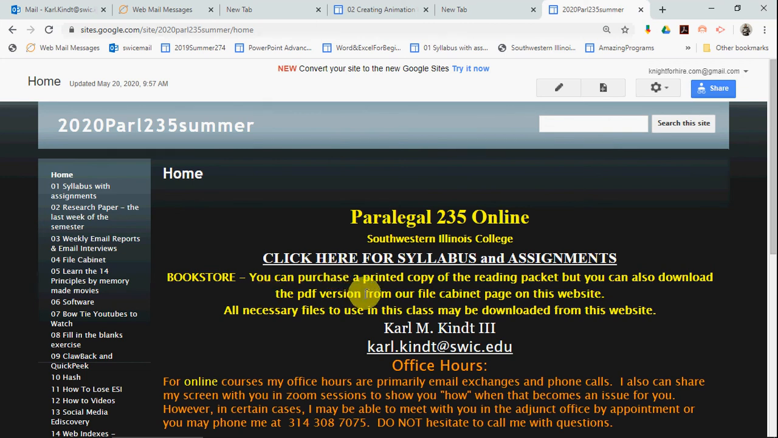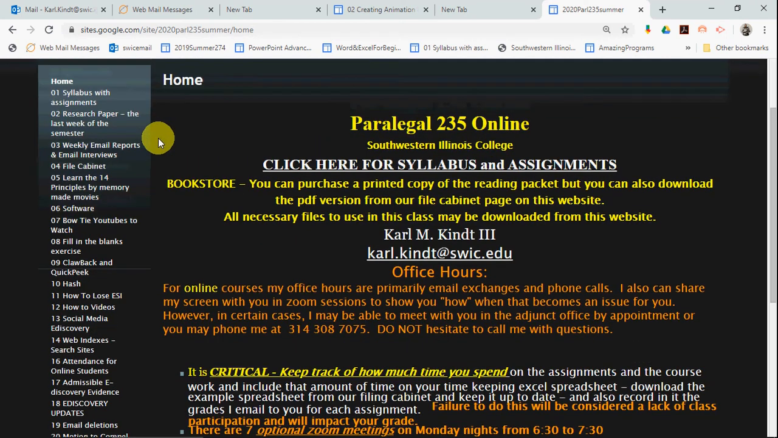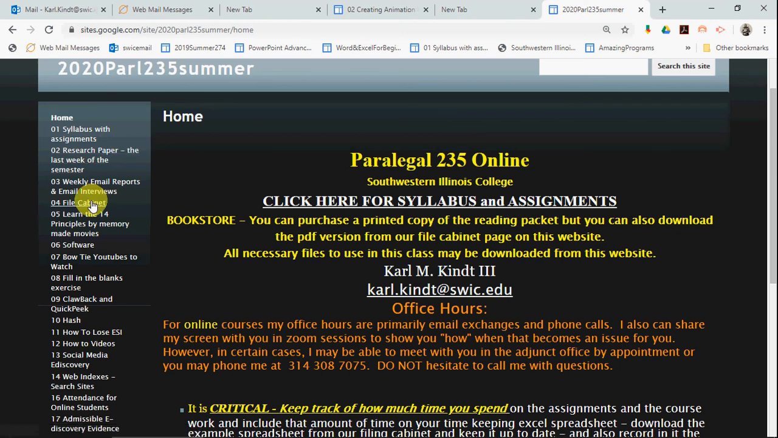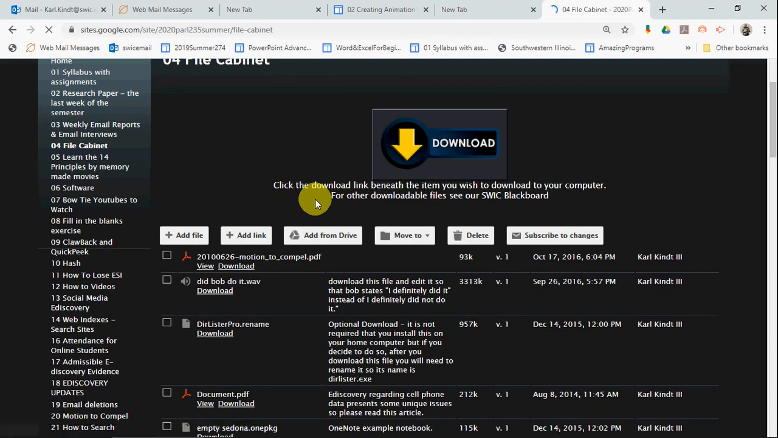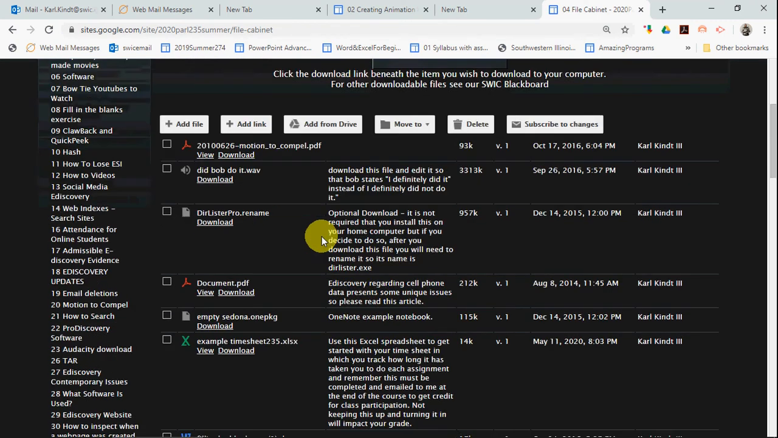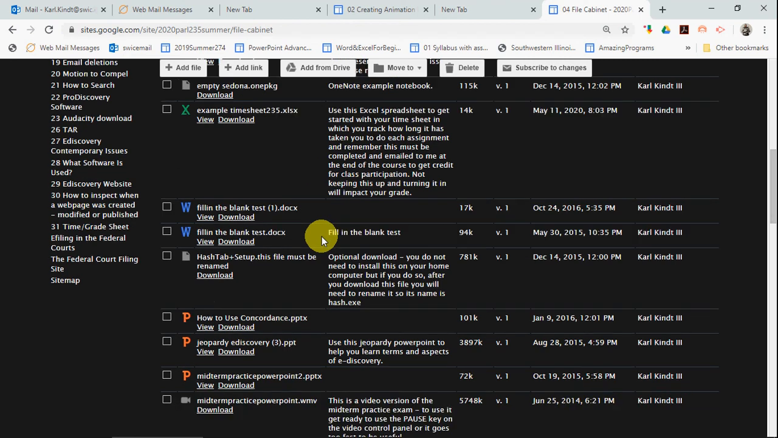The bookstore, you can purchase a printed copy of the reading packet, but you can also download the PDF version from our file cabinet page on the website. So if I go over here to our file cabinet web page, right here, number 4, I click there, and I want to get the reading material in a PDF format. You can cursor down here, and you'll see the reading material.